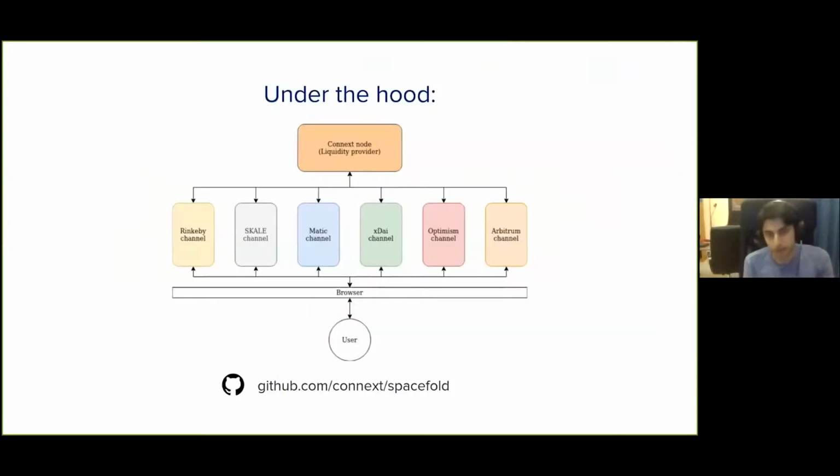Well, when a user goes to the browser app, what they're actually doing is connecting to a bunch of different channels. Each of those channels is spun up associated with the user's key. And each of those channels can be controlled by the user independently. And each of them is also linked to a Connext node, which acts as a liquidity provider. So if a user has funds on Rinkeby, they're able to swap those funds instantaneously to funds on Scale or on Matic or on xDai simply by sending a transfer to themselves through the Connext node. Effectively, this is kind of like an off-chain Uniswap.